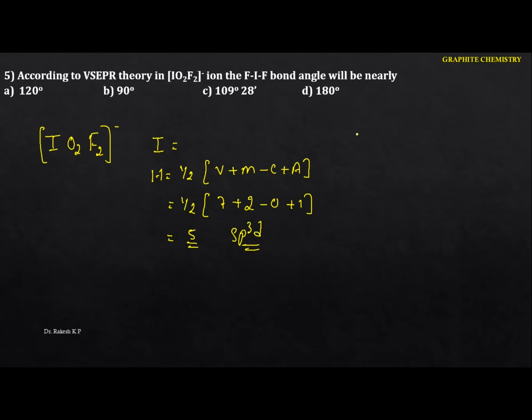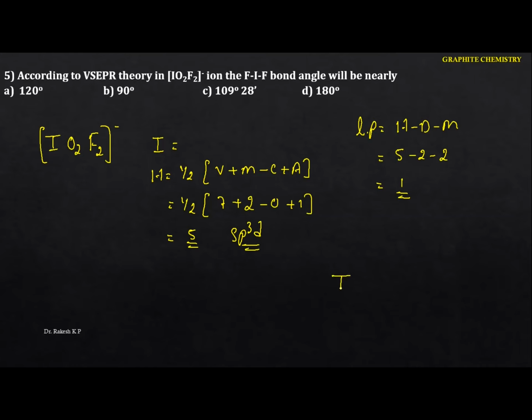Let me calculate the lone pair here. We are having hybrid orbitals minus divalent, minus monovalent. So 5 minus 2 minus 2, totally that becomes 1 lone pair. So if it is sp3d, the shape will be trigonal bipyramidal, which is containing 1 lone pair.